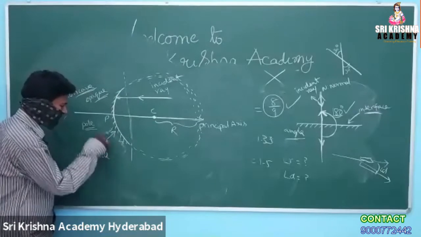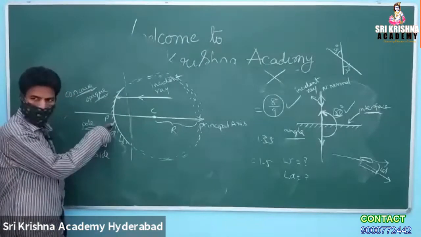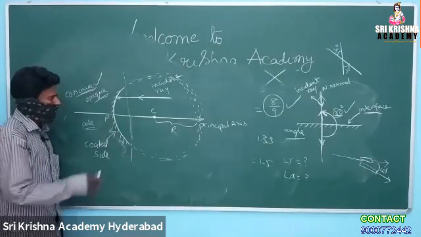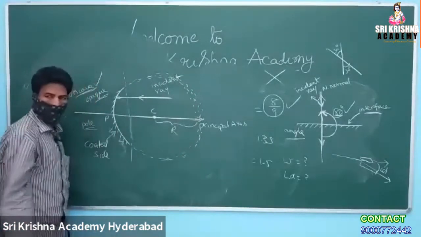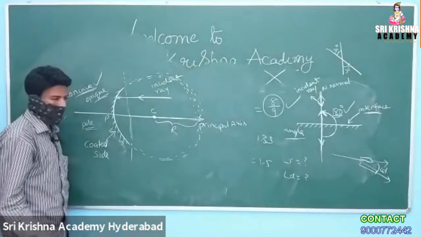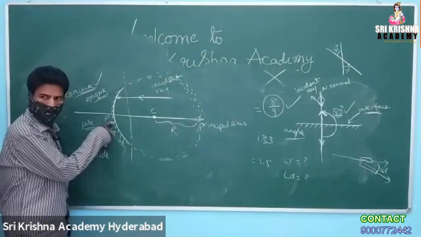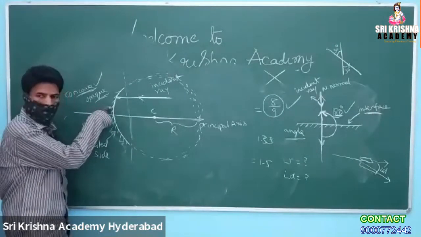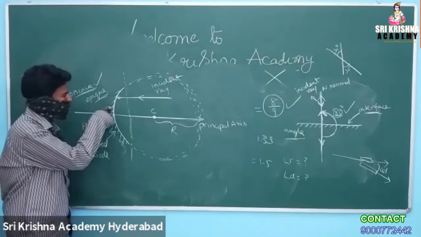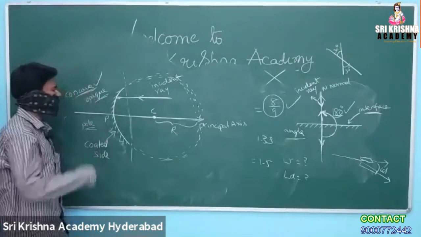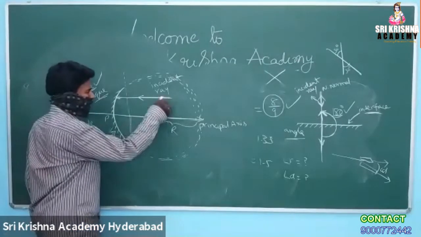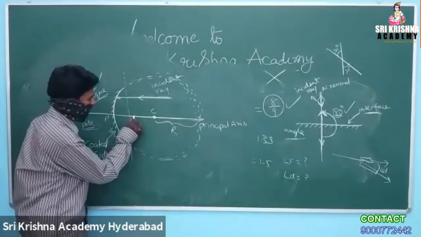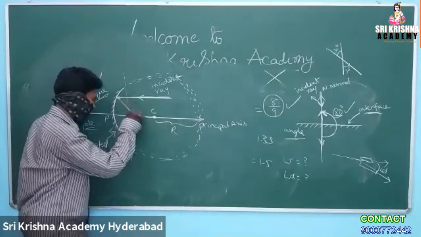If the coated side is outward, then it is called a concave mirror. So it is a part of a hollow transparent sphere, coated on the outside of the surface with an opaque material. When it is coated with opaque material, automatically it becomes a concave mirror. When a parallel beam of light falls, automatically it passes through the focus.